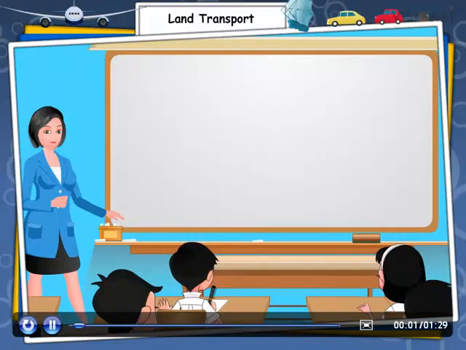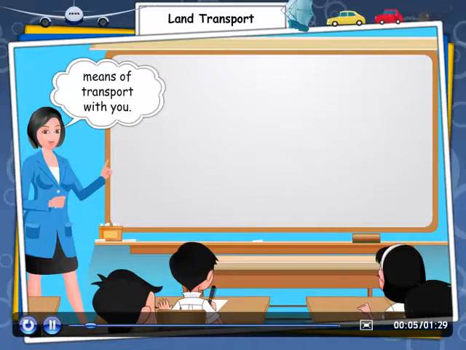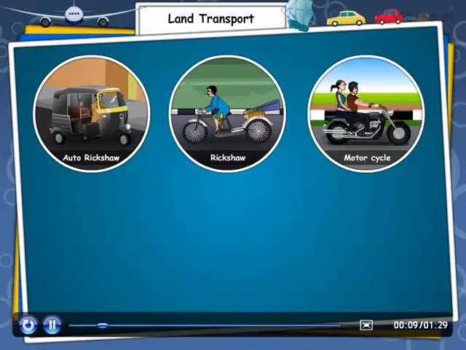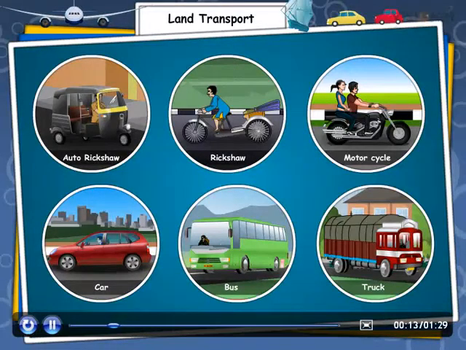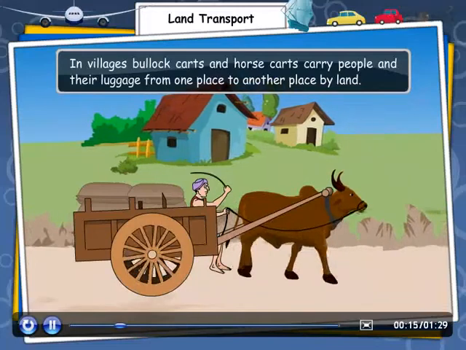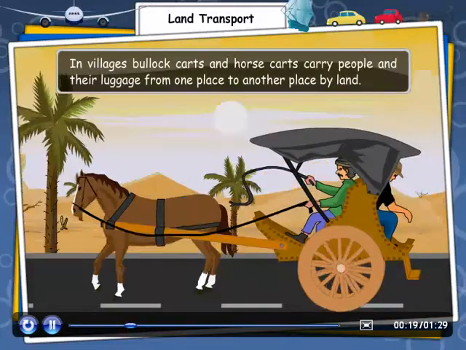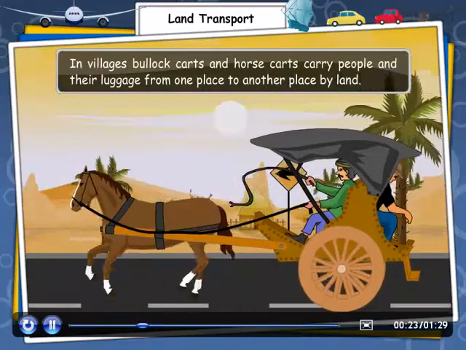Land transport. Now let me share the different means of transport with you. They are auto rickshaw, rickshaw, motorcycle, car, bus, truck, etc. In villages, bullock carts and horse carts carry people and their luggage from one place to another place by land.